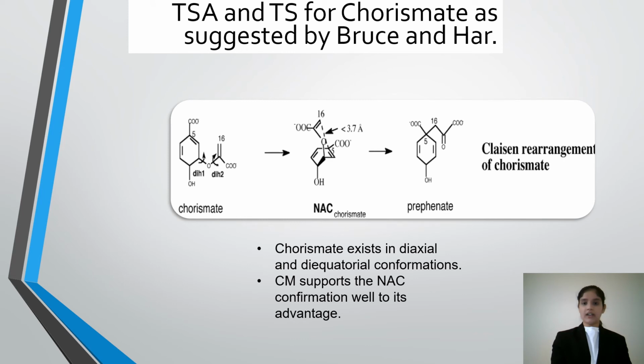generation of a near-attack conformer of the substrate in the active site of the enzyme. This near-attack conformer is defined by a short van der Waals contact distance of 3.7 angstroms between the reacting centers in a conformation that is almost never adopted in water. The enzyme was shaped by evolutionary forces to accommodate the substrate structure in a reactive chair-like pseudodiaxial conformation by providing appropriate charge complementarity and hydrogen bonding interactions, and to stabilize the polarized transition state of the Claisen rearrangement.